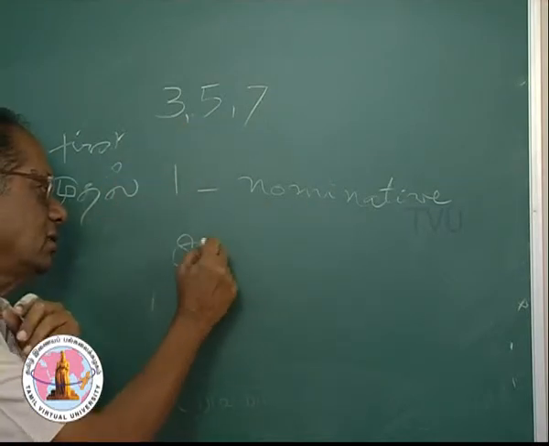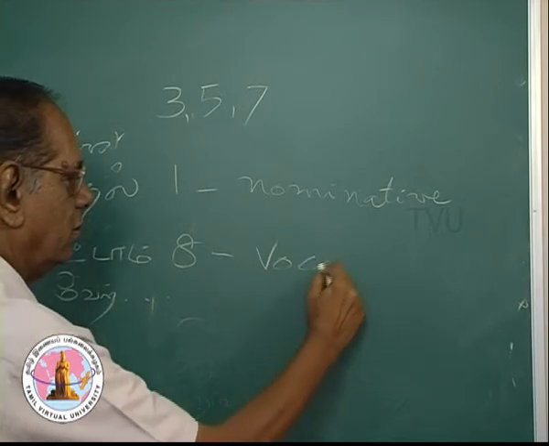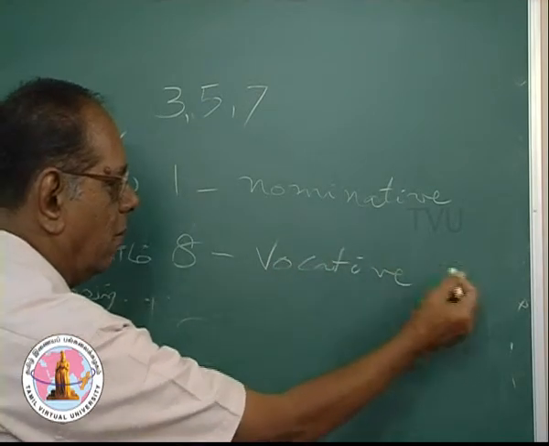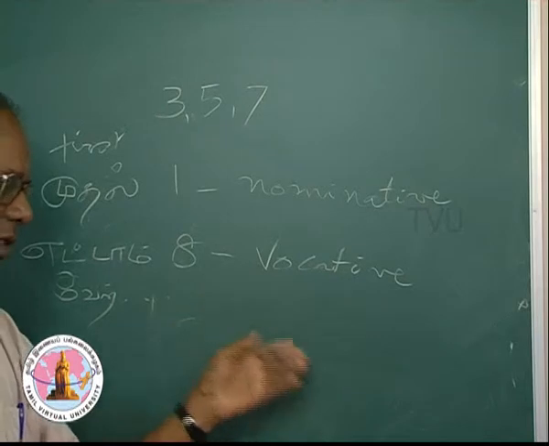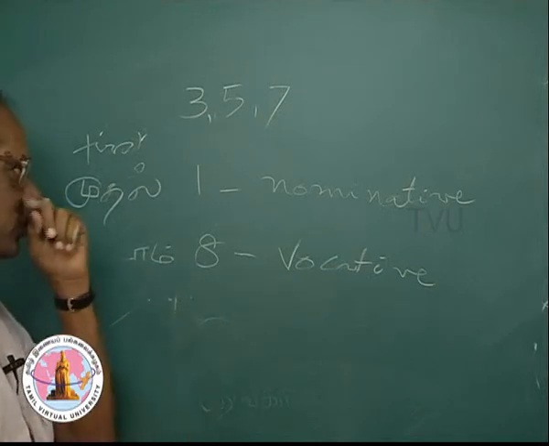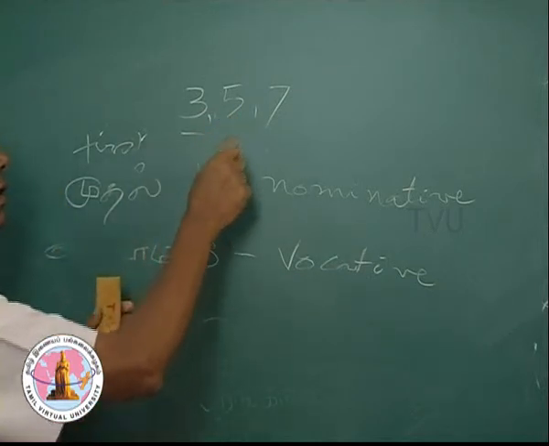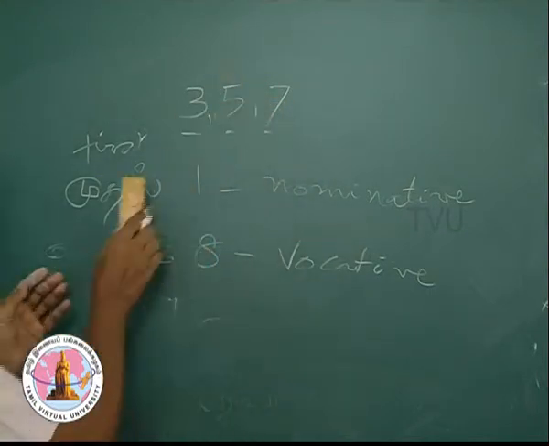The eighth case, it's called Yettam Vetrumai. Yettu is 8. Yettam Vetrumai, eighth case is vocative. It also doesn't have any case marker. So, we did not take it up along with these other cases. Now, we have to concentrate upon the third case, instrumental case, fifth case, ablative case, seventh case, locative case.